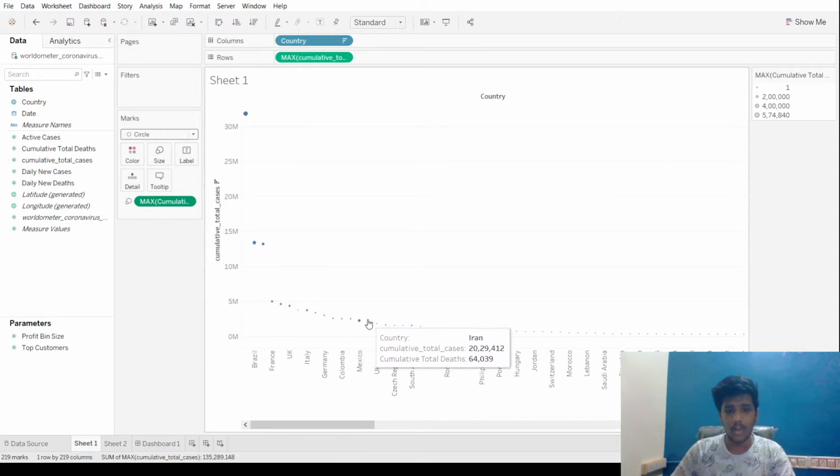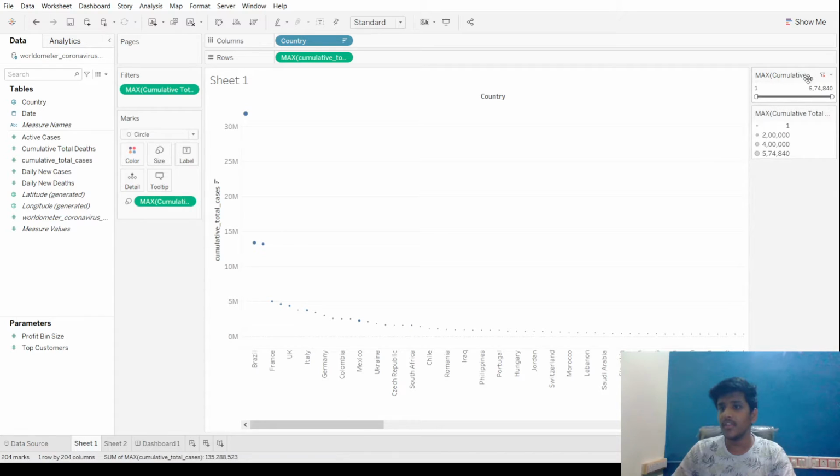As the circles are so small to observe, let's change the scale of the size of the circle. What we want to do right now is edit sizes, which can be done on the right side. Generally, sometimes this won't be shown. So what you can do is right click here and show filter. Then this will be shown. Like if this is taken out, this won't be shown.